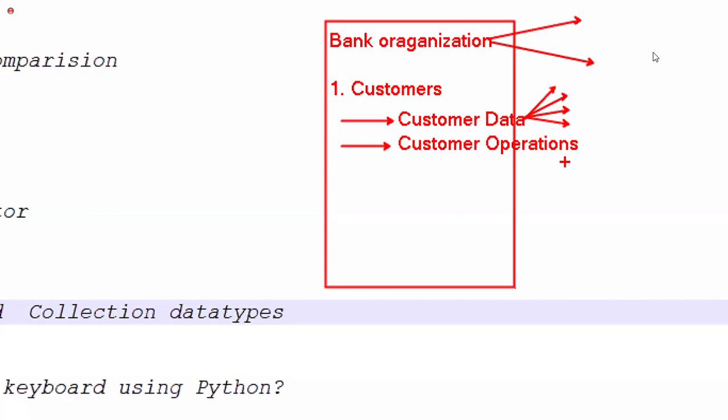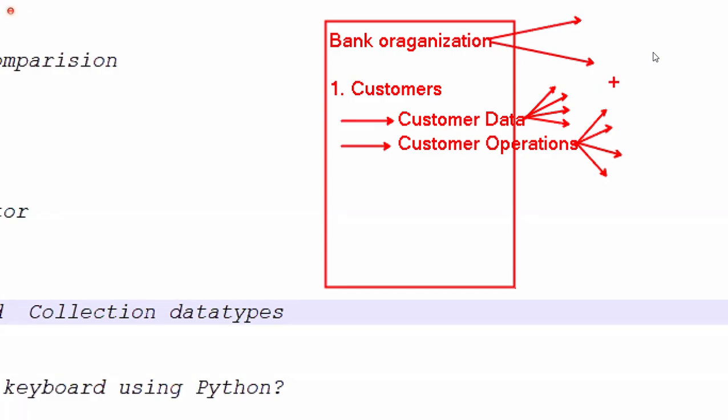And customer operations are what the customer can do. The customer can deposit money, withdraw money, check the balance inquiry, like a lot of operations he can do. Understanding? So for the data part of the customer, or simply the data part of the organization, representing purpose, any programming language provides data types and variables concept. Are you understanding what I'm telling?